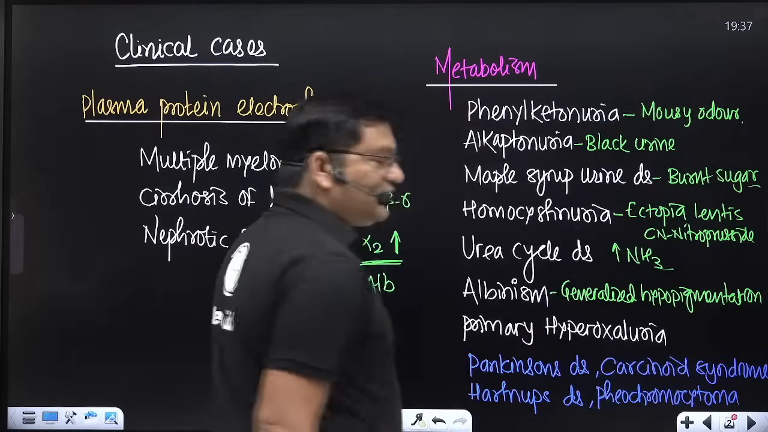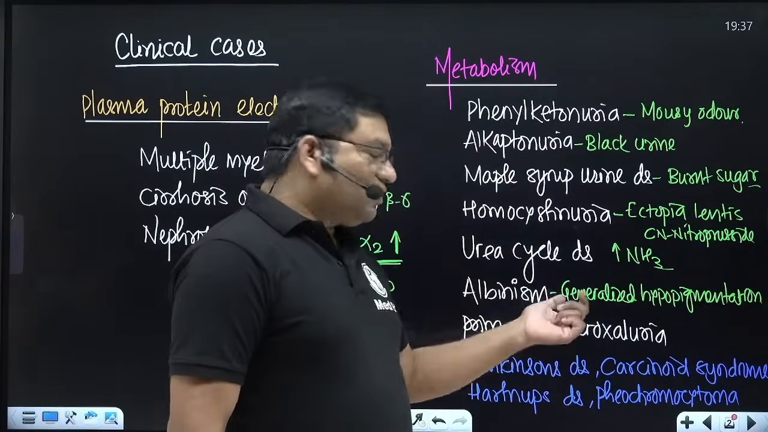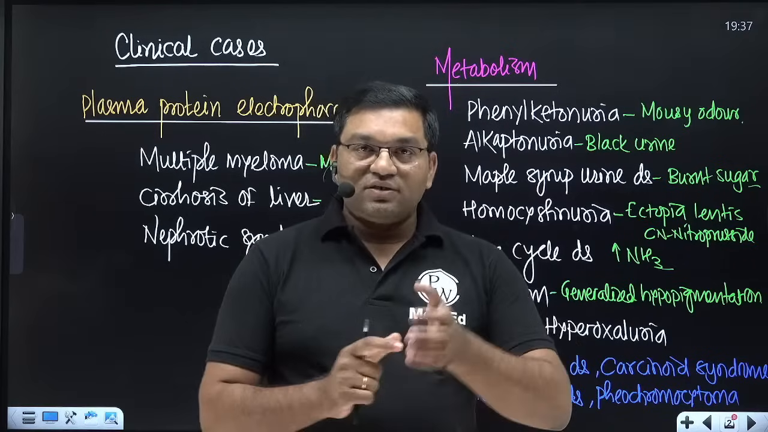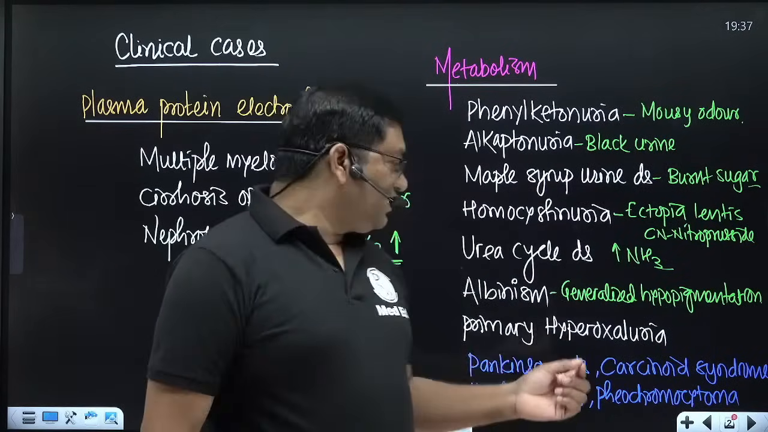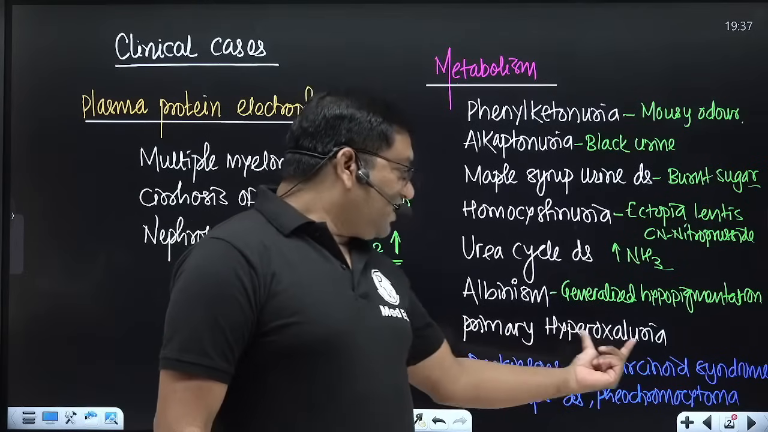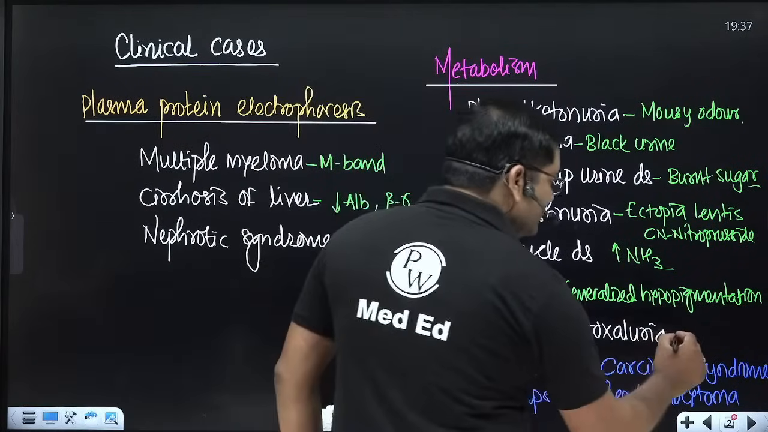It is characterized by hypopigmentation. Also, nystagmus will be there, and photophobia will be there in albinism. In primary hyperoxaluria, there is a tendency to form urinary stones, oxalate stones.